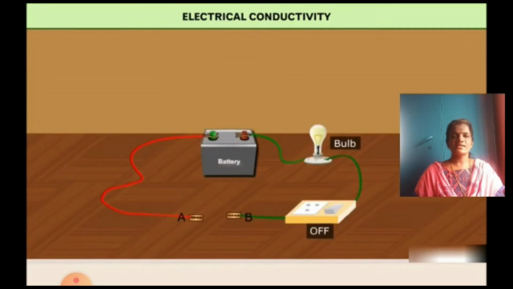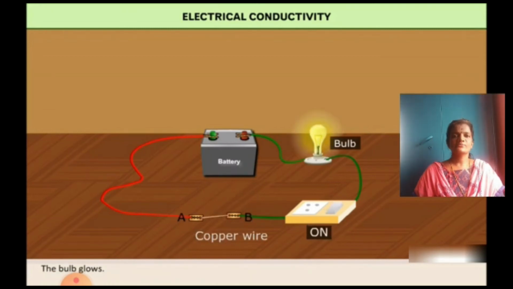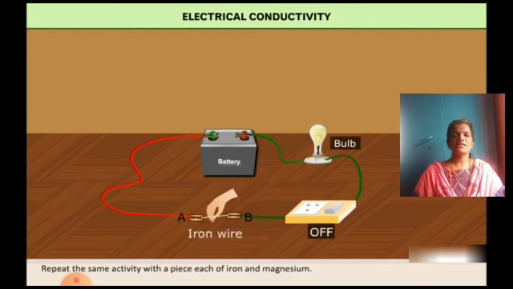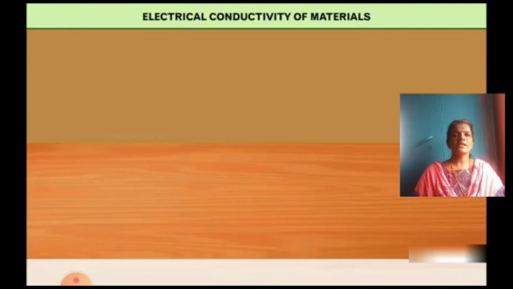Electrical conductivity of materials. Let us perform an activity. Set up a simple electrical circuit as shown here. Hold a piece of copper metal with the help of crocodile clips between the terminals A and B. The bulb glows. Repeat the same activity with a piece of iron and magnesium wire. Take other metals as your choice one by one. You will observe that the bulb glows in each of these cases, but brightness varies. Thus, it can be concluded that metals are good conductors of electricity.